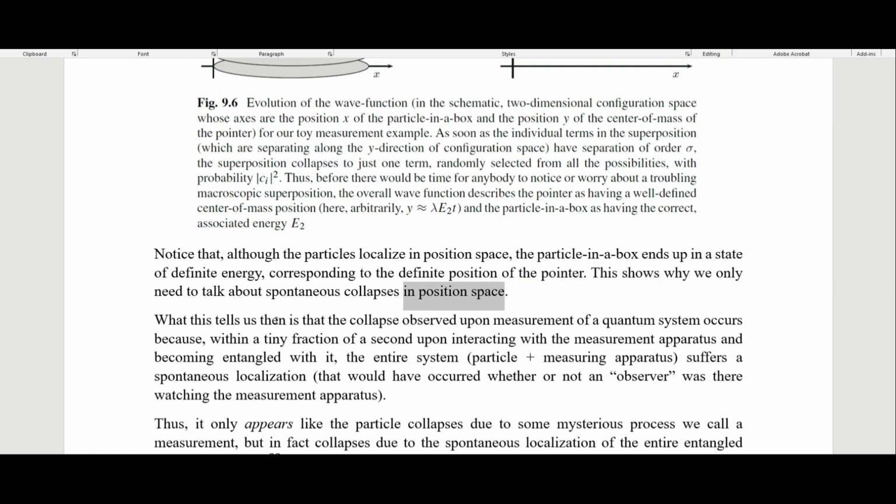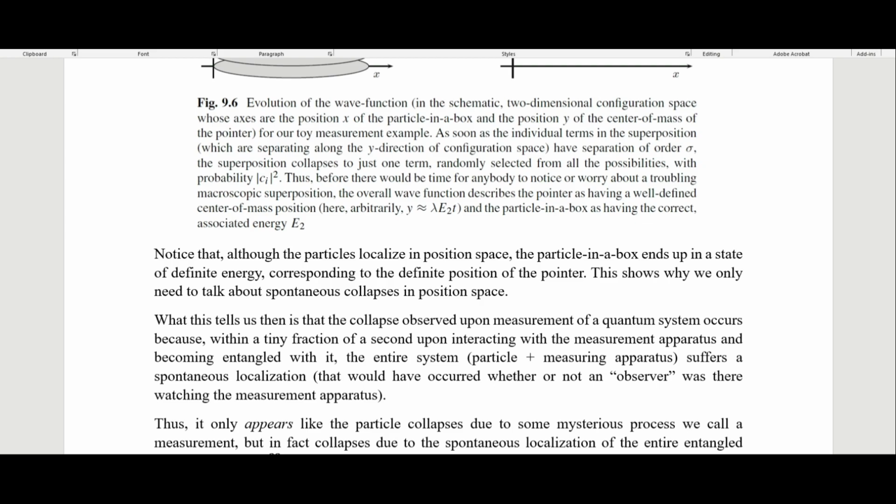What this tells us then is that the collapse observed upon measurement of a quantum system occurs because, within a tiny fraction of a second upon interacting with the measurement apparatus and becoming entangled with it, the entire system, the particle plus measuring apparatus, suffers a spontaneous localization that would have occurred whether or not an observer was there watching the measurement apparatus. Which means that we don't get these weird things about having to talk about measurements and observers. We don't have to think about what a measurement actually is. We don't have to think about what an observer actually is.